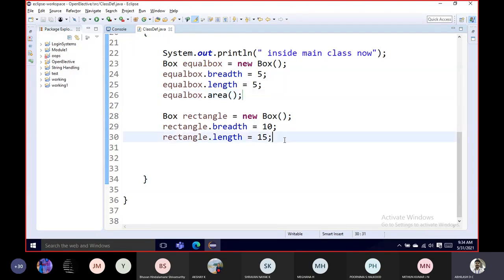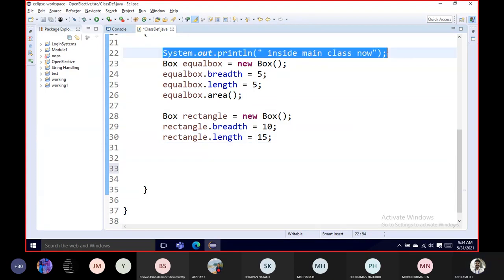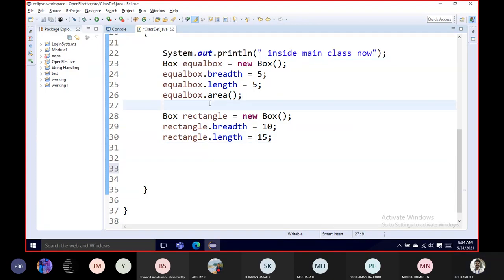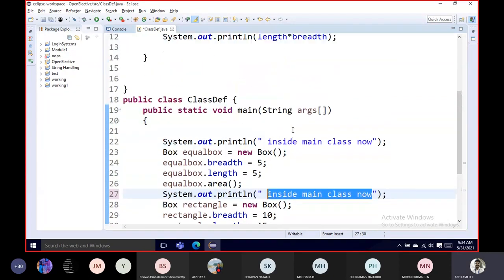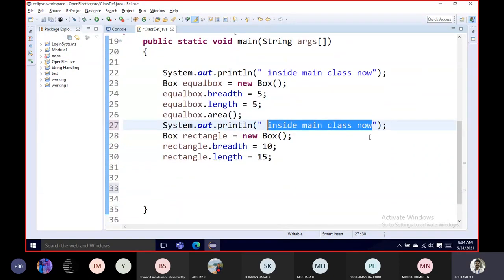So again, I'm in the rectangle object now.